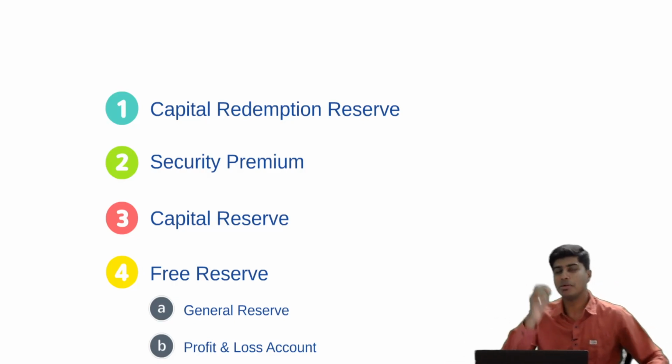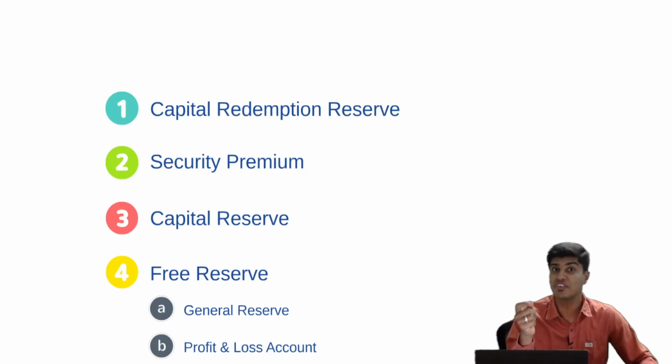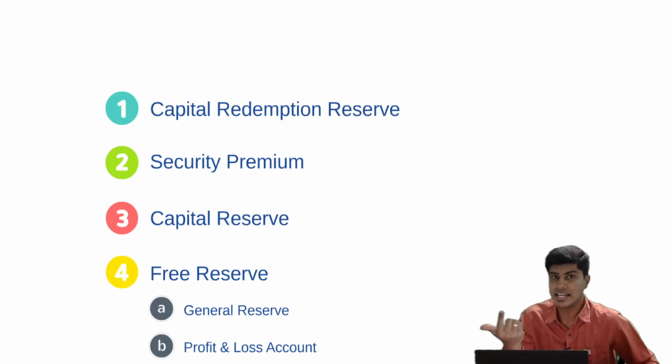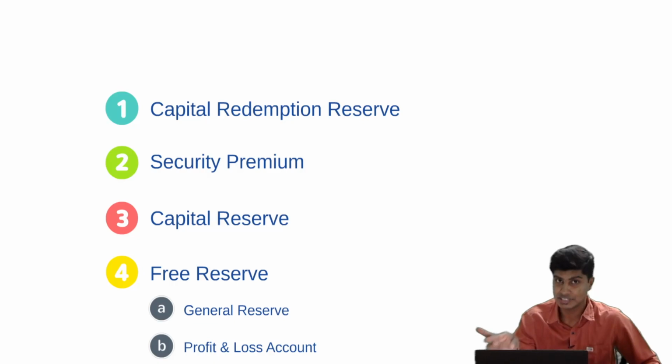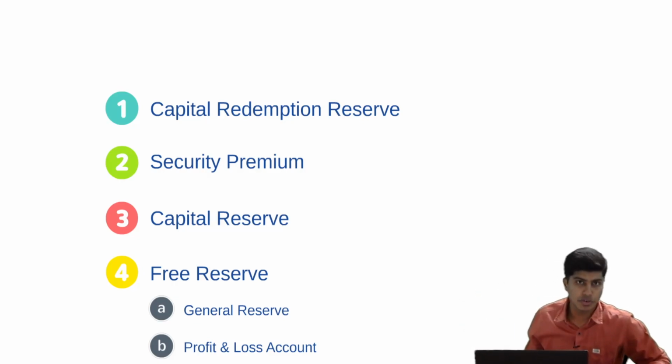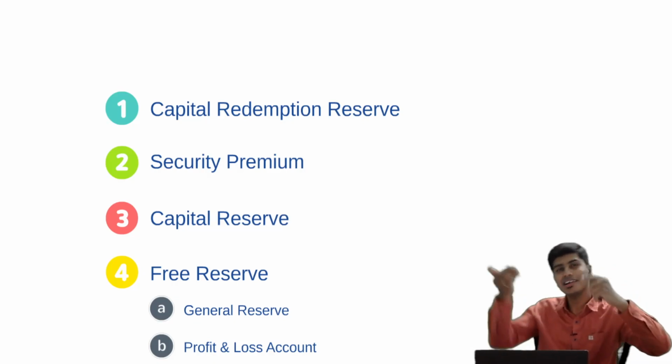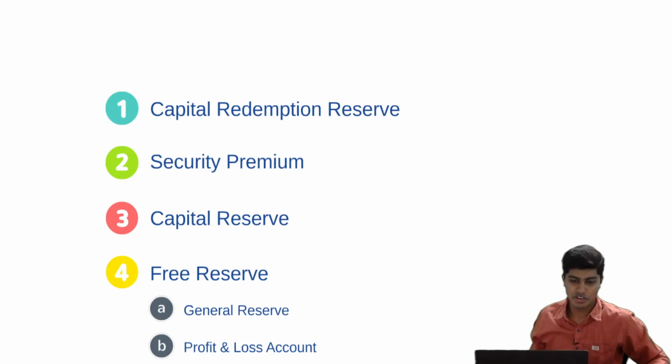And security premium's usage is mentioned under section 52. There are circumstances where security premium can be used to repay premium on redemption of preference shares. That is when section 133, that is accounting standards, are not applicable to the company. And security premium can be used to pay premium on redemption of debentures. So there is more than one purpose for which security premium can be used, whereas CRR has only one purpose. So first you'll use CRR, then you'll use your security premium.